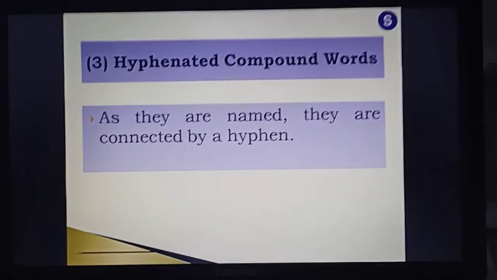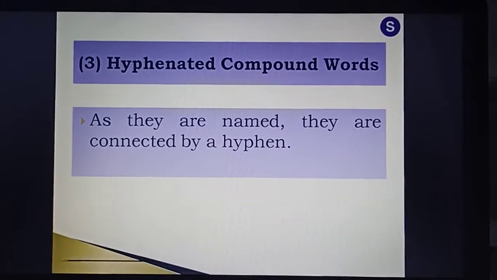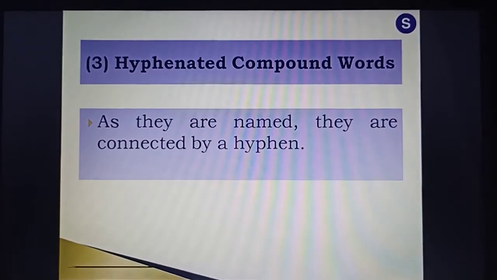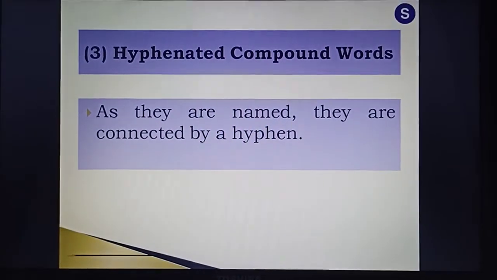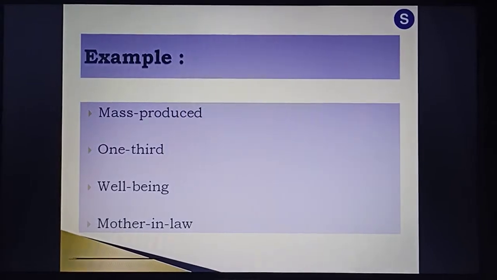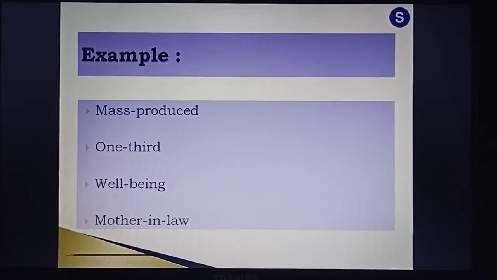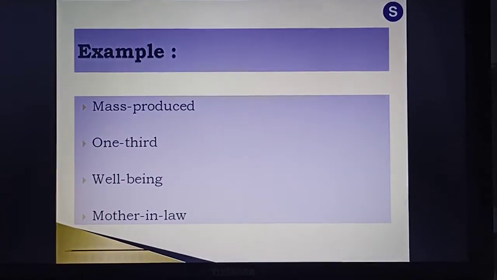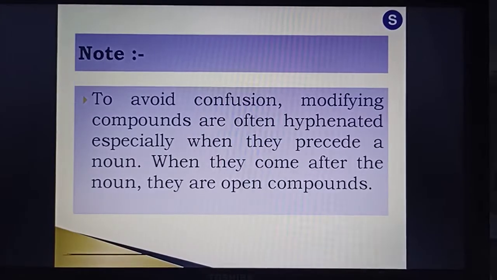Now the last type of compound words is the hyphenated compound words. As the name says, they are connected by a hyphen. By the definition itself, it is very clear what hyphenated compound words are. We have examples for this one: mass-produced, one-third, well-being, mother-in-law. By the examples, it is clear that the hyphen is used between the words of the compound.